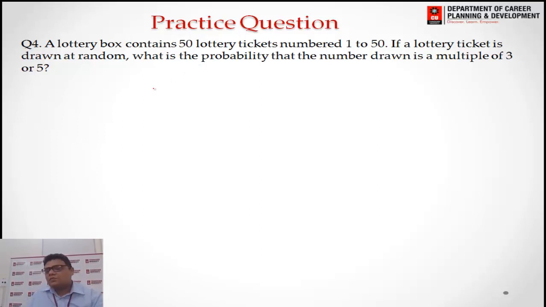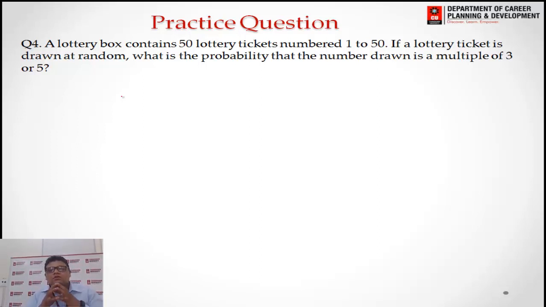Now we have seen events which are mutually exclusive. Mutually exclusive means the probability of X is not dependent on the outcomes of Y, and Y is not dependent on X, right? But in this question, it is non-mutually exclusive.